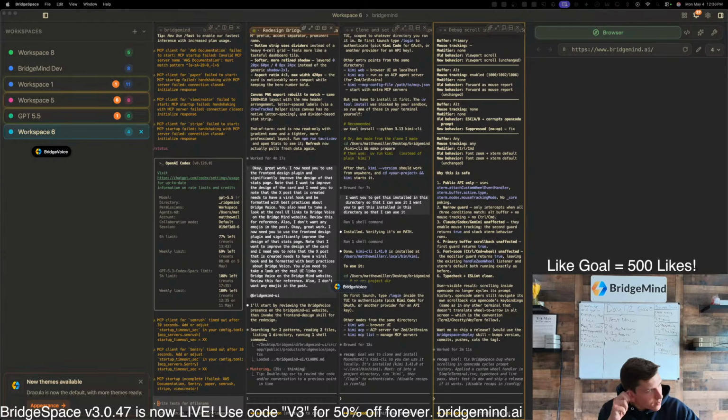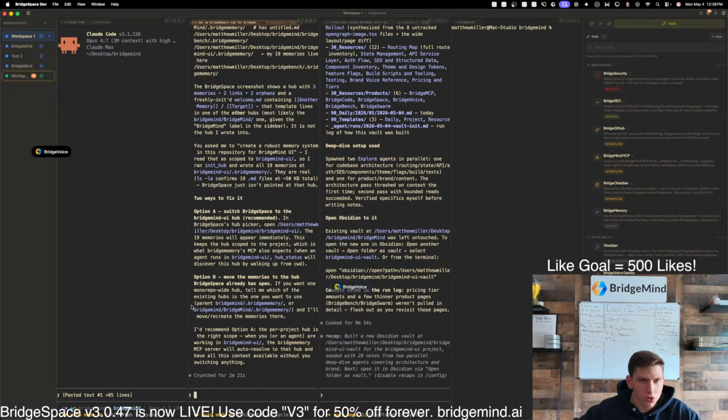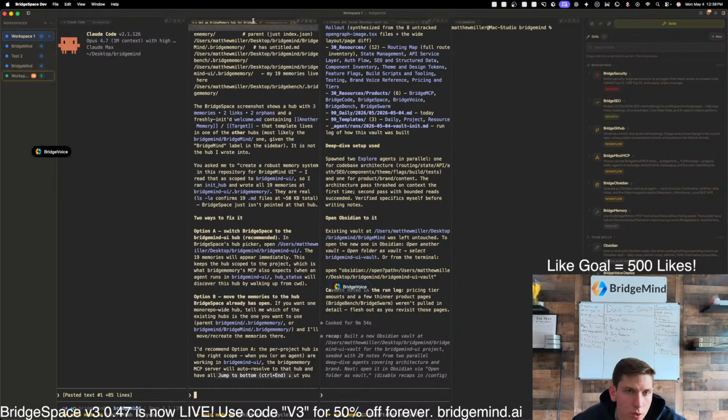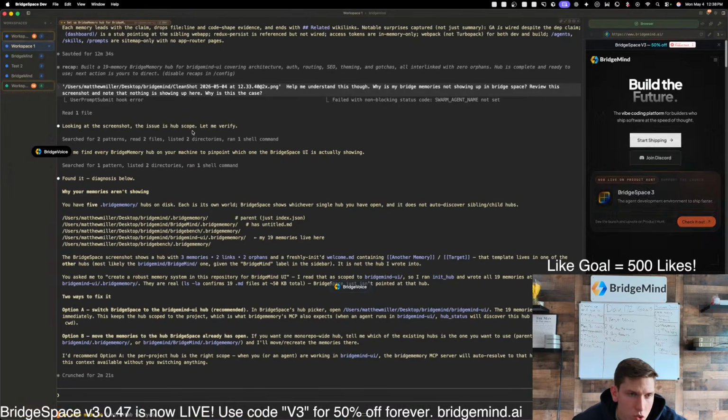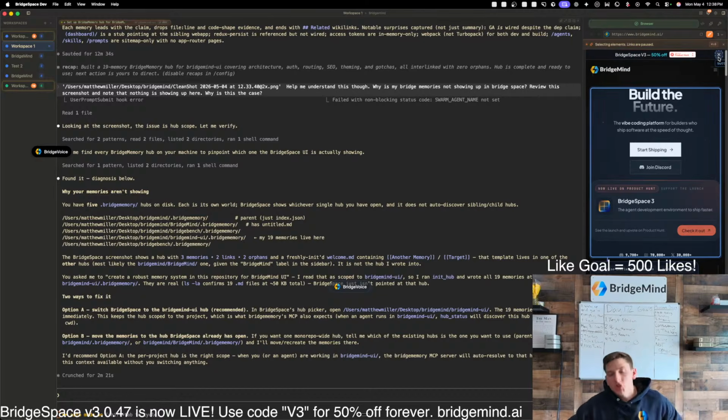No updates yet to BridgeSpace? We're going to make an update, but the biggest thing that we're working on is this memory feature. Let's see what was wrong with this. This is actually a really important one. This one is working on memory. If we take this here, I also want to make sure that this is okay, perfect. That is fixed. GPT 5.5 just absolutely crushes bugs.